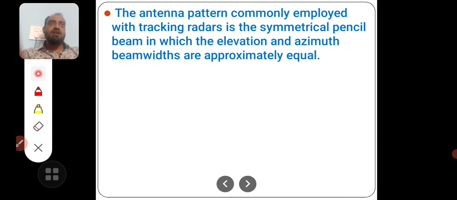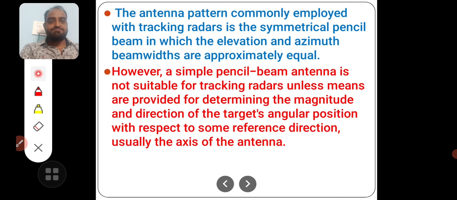Because if you have a broad radiation lobe, it cannot be used to track the target precisely and continuously. A narrow antenna lobe is essential to continuously track the target. So pencil beam antennas are very much useful.